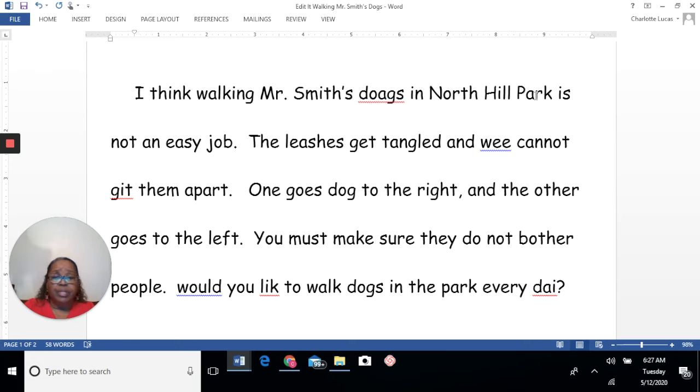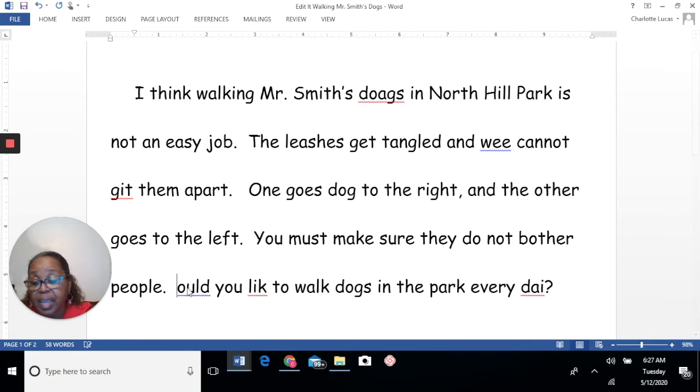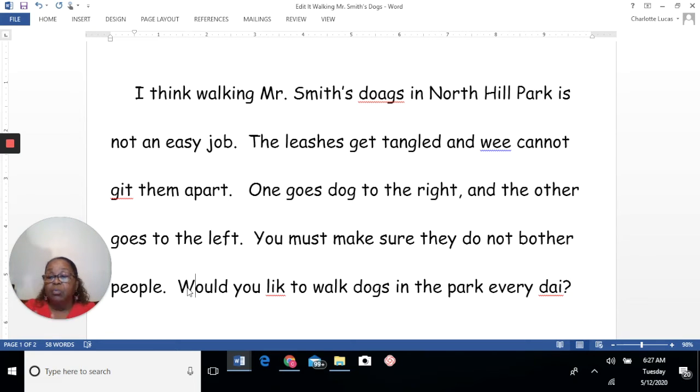Well, something's going on here. First of all, there's a period right here. Thank you for telling me. Somebody was yelling at me, Miss Lucas, you missed that capitalization. Let's fix it. That has to start with a capital letter. All sentences begin with capital letters. All right, we've done a good job.